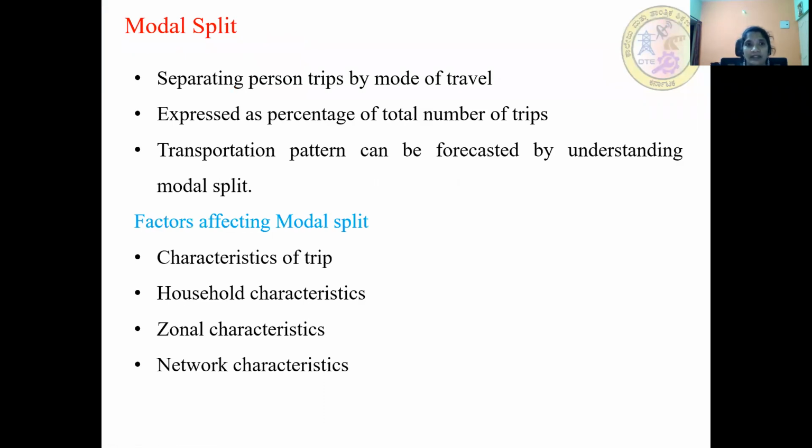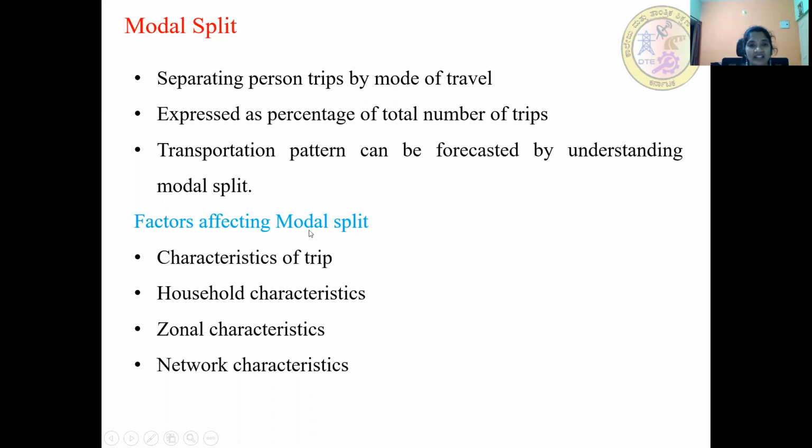So, what is a model split? Separating personal trips by mode of travel. It is expressed as a percentage of the total number of trips. The transportation pattern can be forecasted by understanding model split.